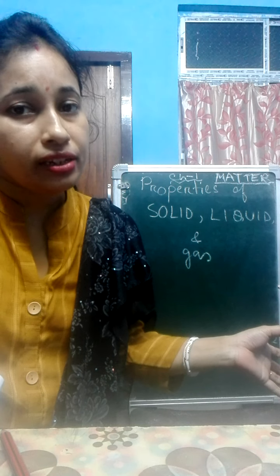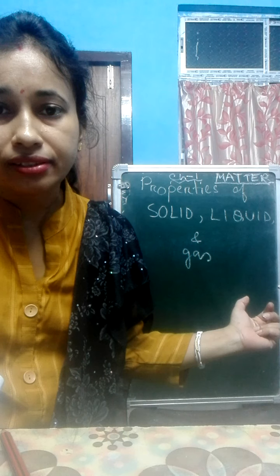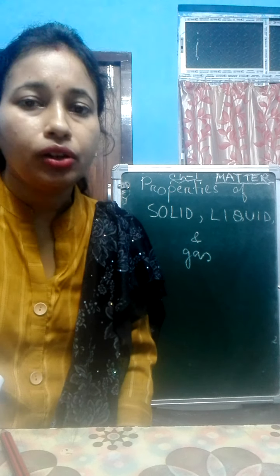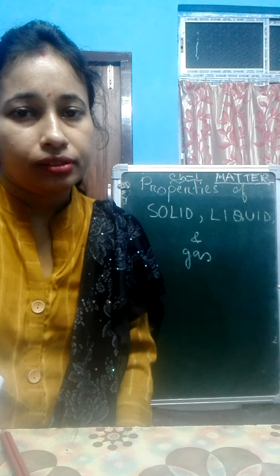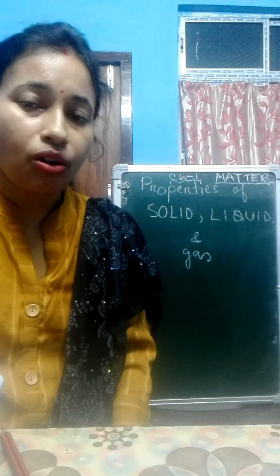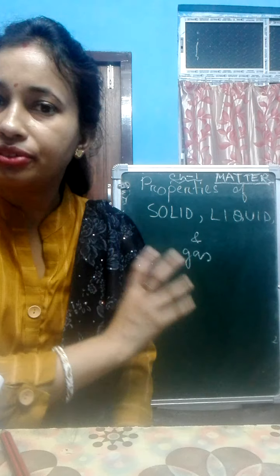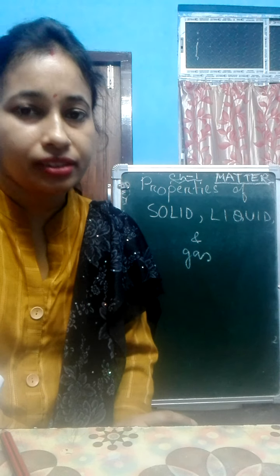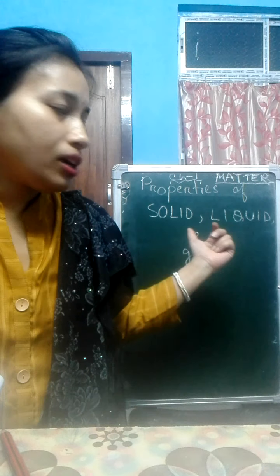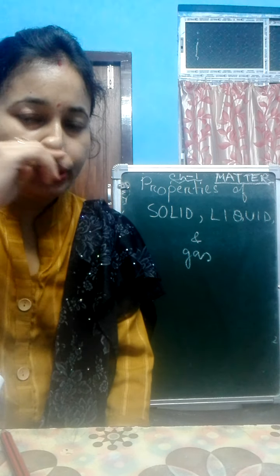There are three states of matter: solid, liquid, and gas. There are some other states also, such as plasma, but we will not discuss them. We will only discuss solid, liquid, and gas, as it is given in your chapter. So, what are solids? What are the properties of solids?